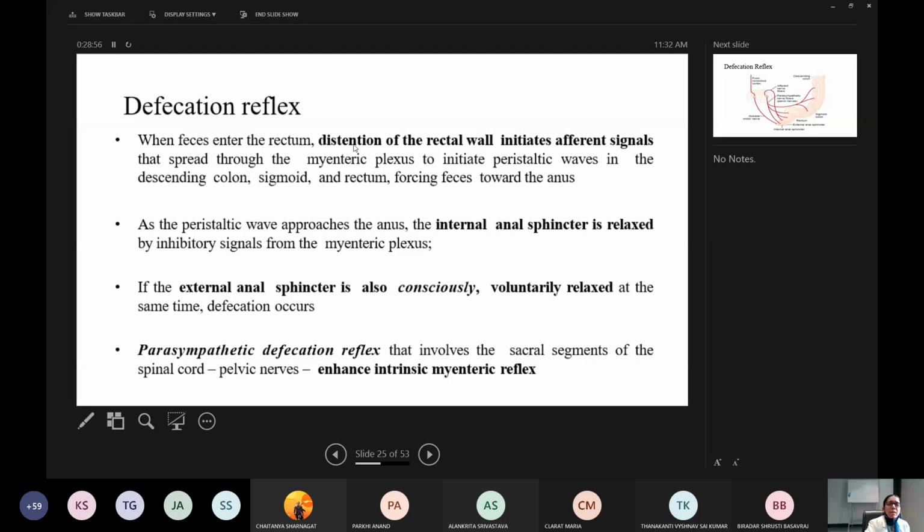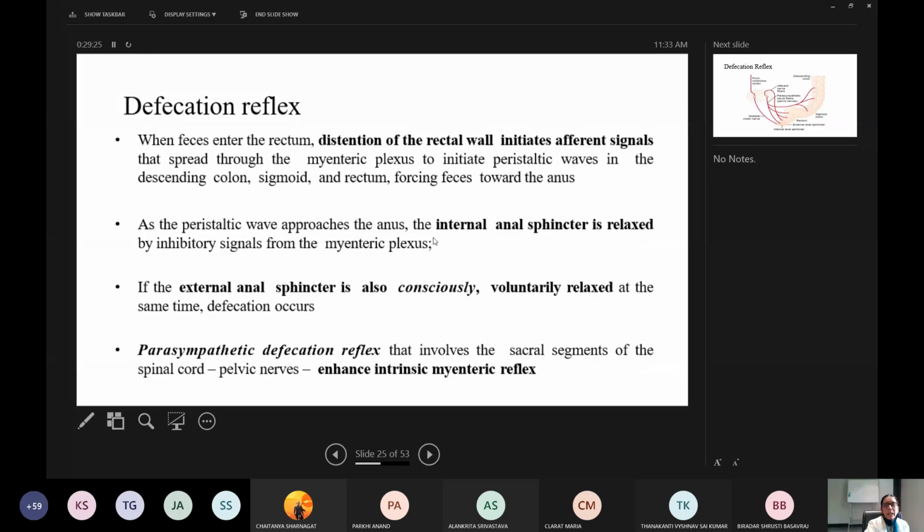when feces enter the rectum, distension of the rectal wall initiates afferent signals. Afferent are sensory signals. So they will go to the spinal cord through the pelvic nerve. Okay, sensory impulses will go to the spinal cord through the pelvic nerve, and spread through the myenteric plexus to initiate a peristaltic wave in the descending colon, sigmoid and rectum, forcing feces towards the anus.